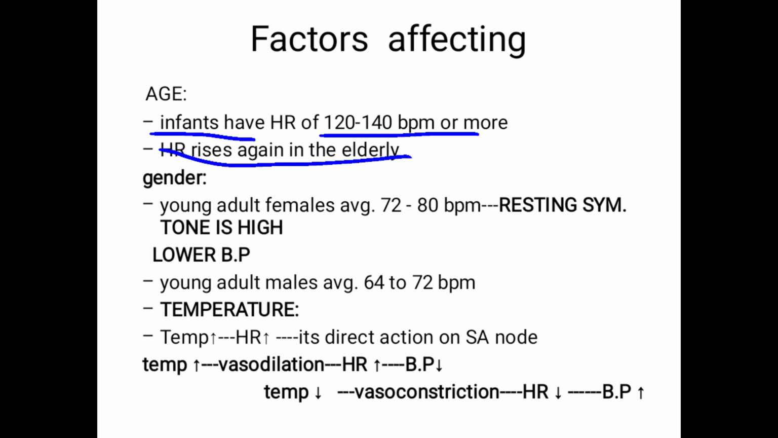Next, gender. In adult females it is 72 to 80, because the resting sympathetic tone is high. Just remember, in males it is less, 64 to 72, compared to females. In females the heart rate is more.